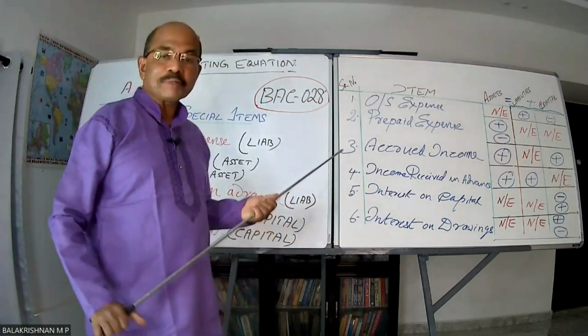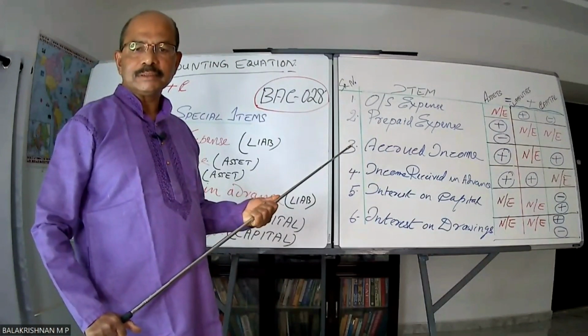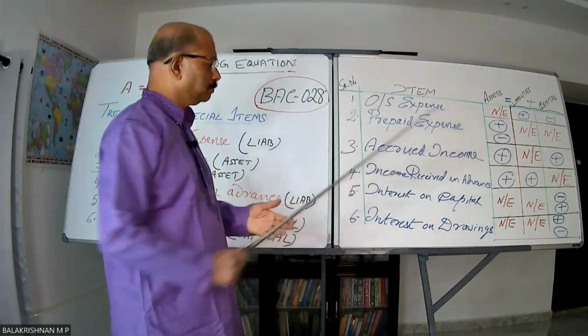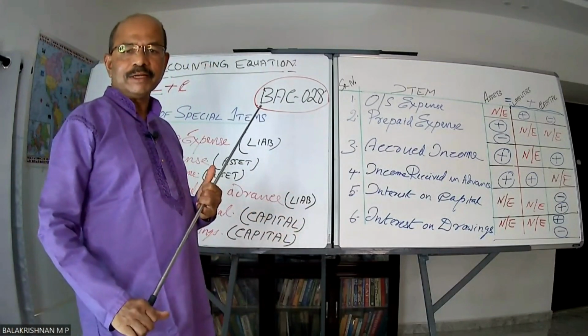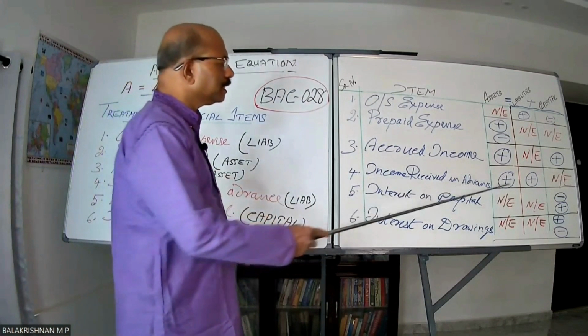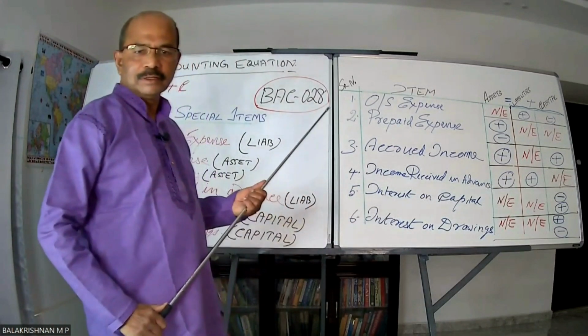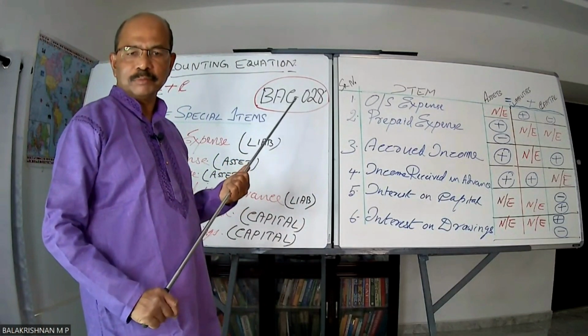Next one, income received in advance. Here also, income received means cash or bank came. So to that extent, an asset has gone up. Then I have categorically told you, any income received in advance is a liability. To that extent, liability will come. So this side and this side got nullified. Same amount will go up in both the sides means accounting equation will be maintained, right?